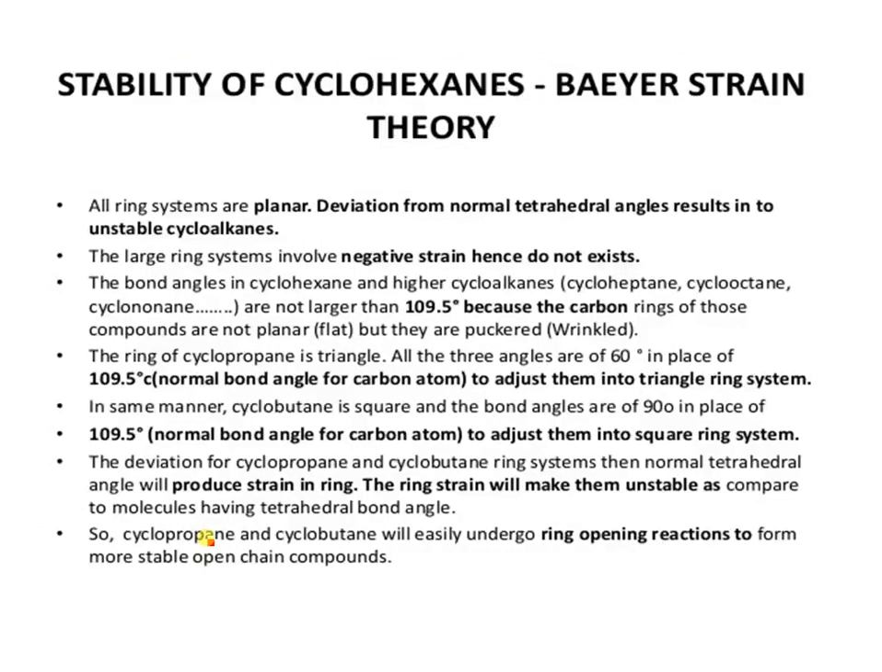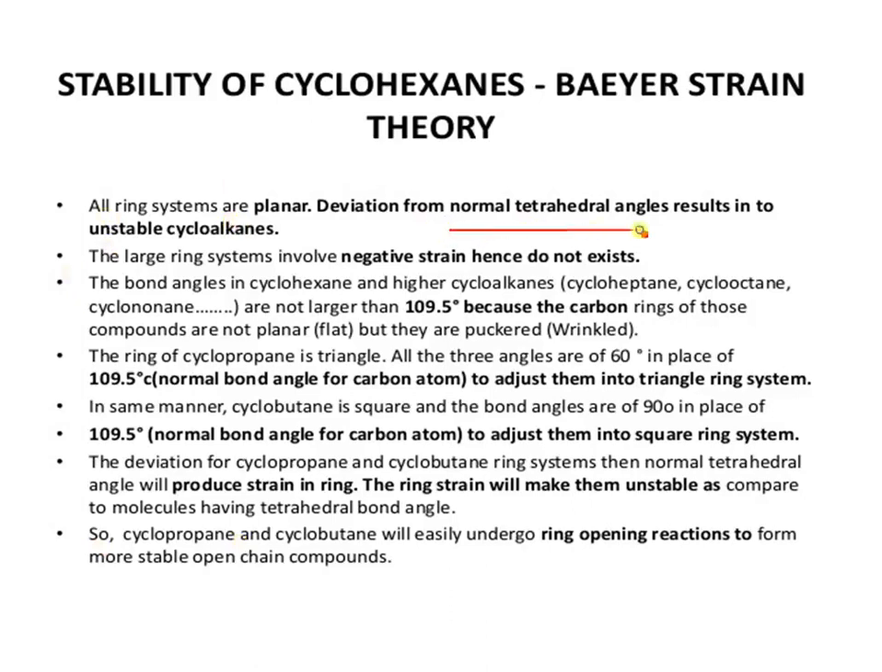So the first one is the stability of cycloalkanes, that is the Baeyer strain theory. Baeyer suggested that as the angle strain increases, the stability of the ring decreases. Baeyer also proposed that all ring systems are planar.